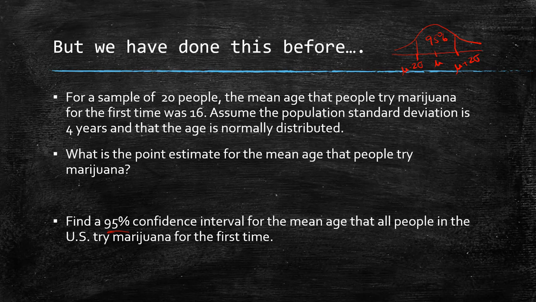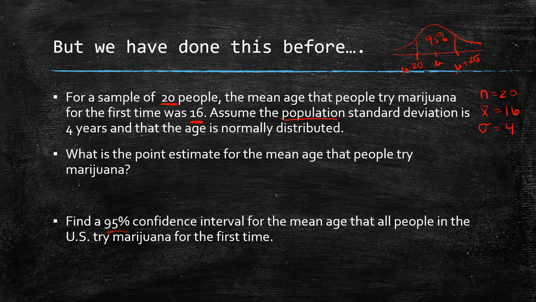So let's see, for a sample of 20 people, the mean age that people try marijuana for the first time was 16. So let's see, we have two numbers. N is 20, because that's our sample size, and it says the mean age of those 20 people. And if this is our sample, that means our sample mean is 16. Assume that the population standard deviation is 4 years. So sigma is 4, population standard deviation. So that's going to be a key word to help us know what to do. And that age is normally distributed.